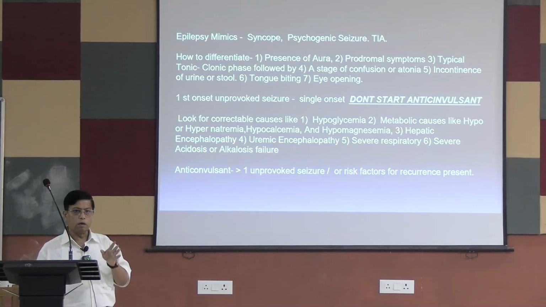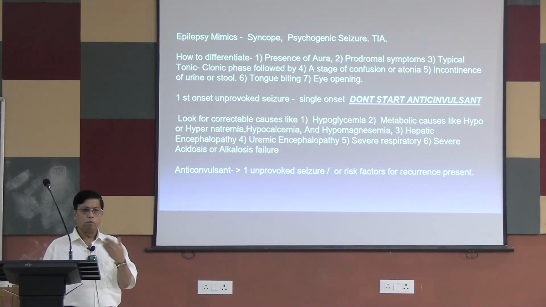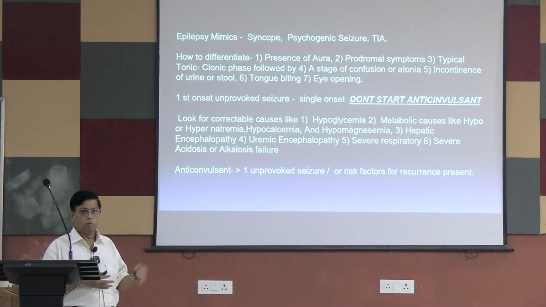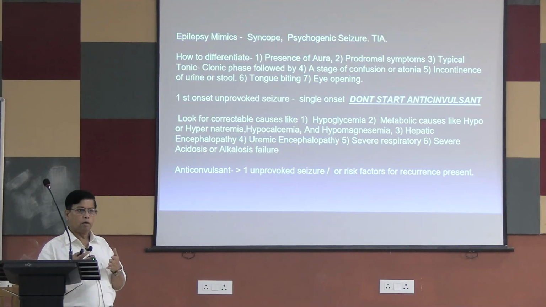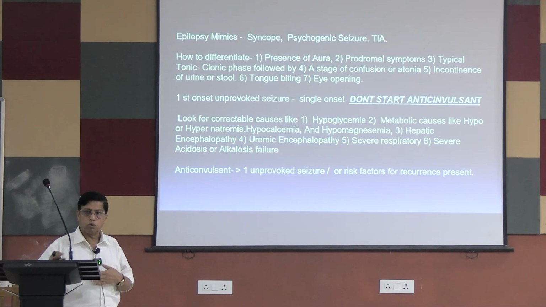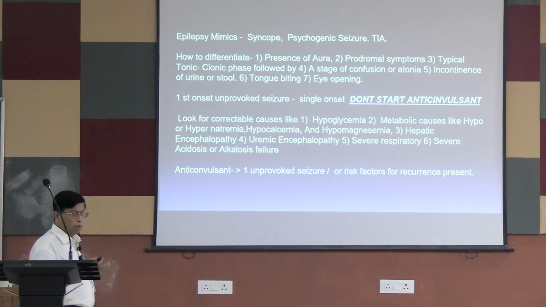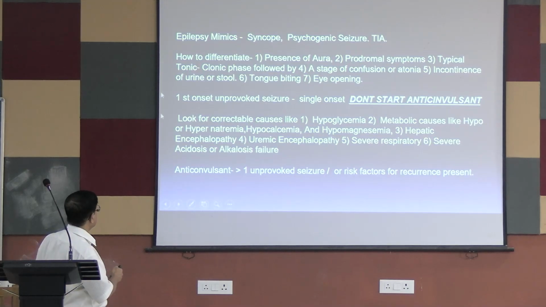So sometimes there is no clear watershed between syncope and seizure. They share many symptoms with each other. Both syncope and seizure may produce confusion. The patient has a history of syncope and had an involuntary passage of urine in that period, so you will be confused whether it is syncope or seizure, because only the eyewitness can tell. You are not the eyewitness; you have seen the patient after the episode. So it is very important to document the details from the eyewitness, if available. Sometimes it is not available, and in that case there is confusion.